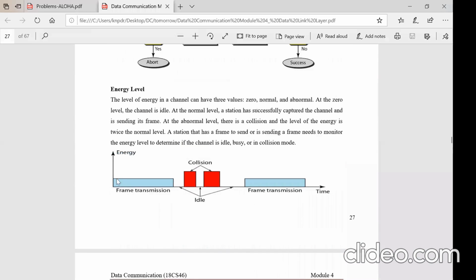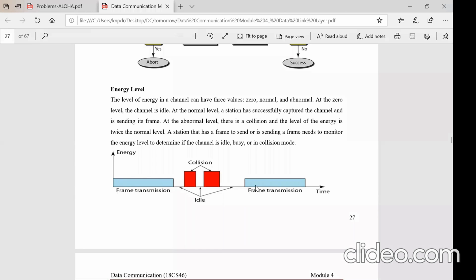There is a diagram, right? If only the bit is traveling, this is the energy level. If no other transmission is there, only one station is releasing the data. So the data has got the voltage, and voltage will have the energy. The bit has got the energy. It will be traveling, so in the channel you will see only this energy.